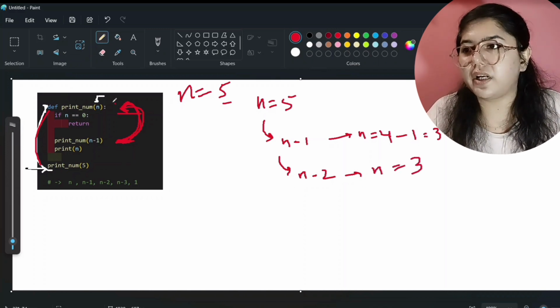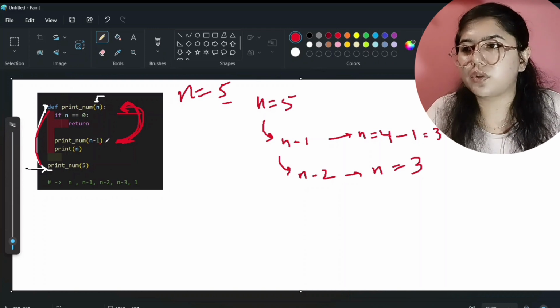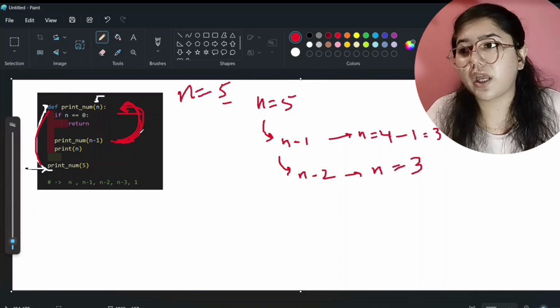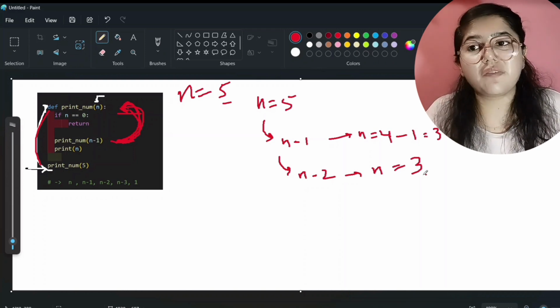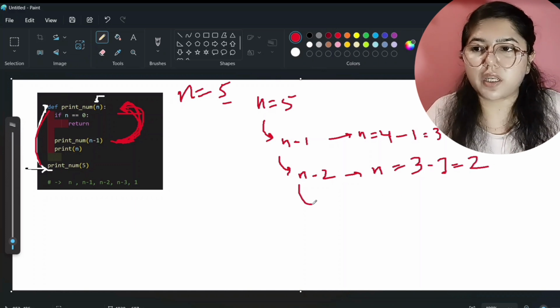So again it will check here: is n equal to 0? No. n is equal to 3. So that means we don't have to return now. Again it will come to this line, and again it will call for n minus 1. Currently n value is 3. n minus 1, that means 3 minus 1, that will be 2, right? So again it will call for n minus 3.